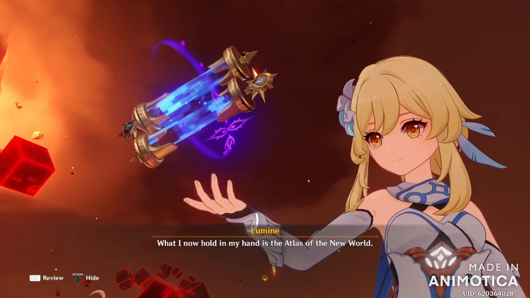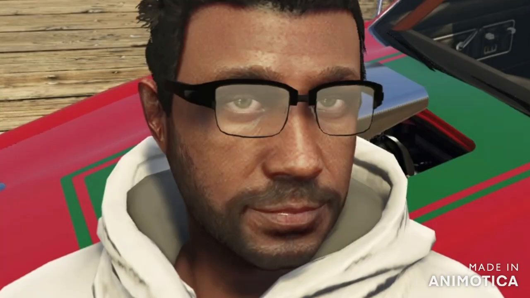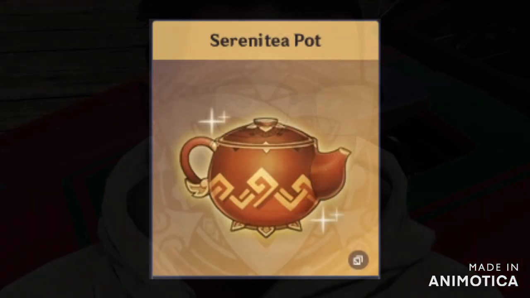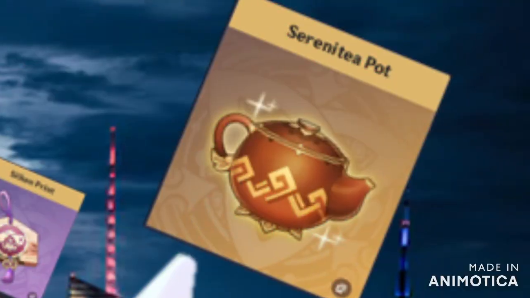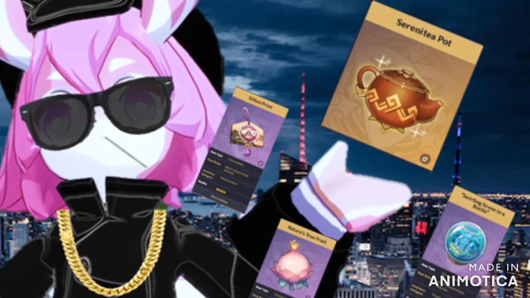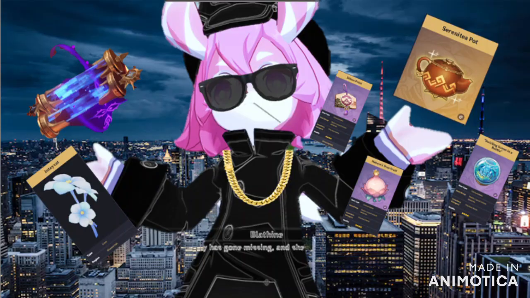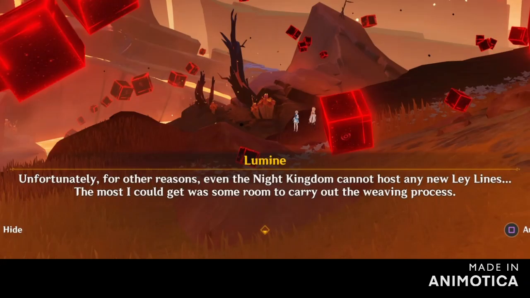Then she placed New Khaenri'ah in this atlas, and this atlas contains a realm, and it's described to be its own space-time, or a different plane of existence. This atlas is very similar to the Serenity Pot. Lumine uses an Intivac as the foundation for this new realm, just like the Traveler and Madame Ping for the Serenity Pot. The difference between the Atlas and the Serenity Pot is that the Atlas contains its own ley lines